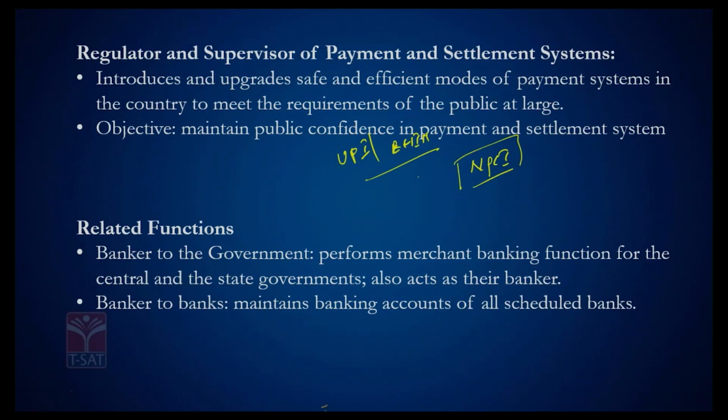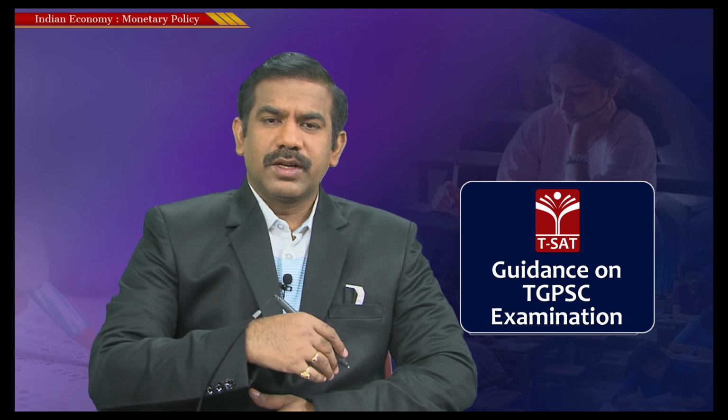Imagine a person has an account in HDFC and makes a transfer to a different person having an account in ICICI. How does this payment get settled? How does this settlement take place between these two banks? Everything is taken care of by the RBI, and RBI provides the facility to ensure that payments and settlements take place smoothly within the banking system.